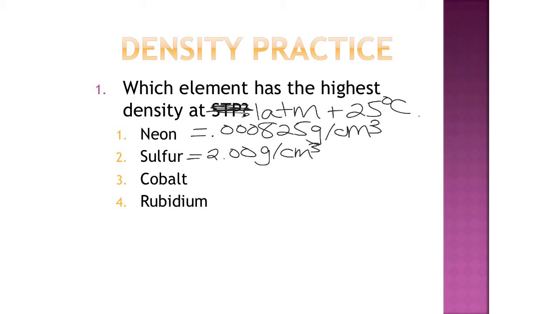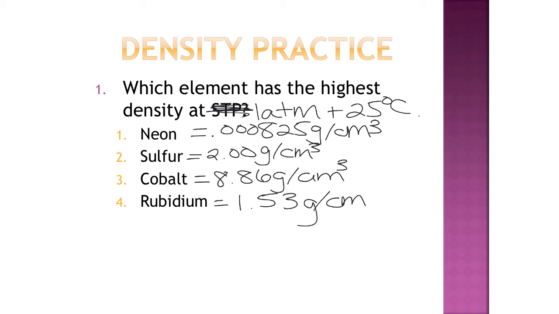Cobalt, that is Co, and atomic number 27. The density for cobalt is 8.86. So that is pretty dense. So I'm guessing that's probably going to be our answer, but we are going to do our due diligence and check them all. Rubidium, atomic number 37, is 1.53. So cobalt is going to be our answer because that one has the greatest density.